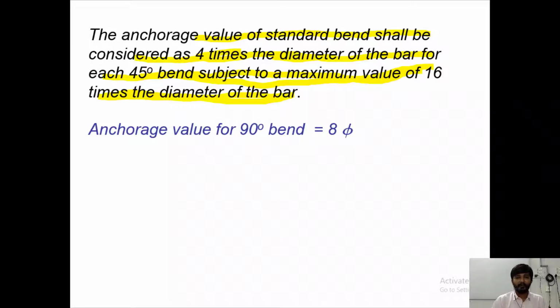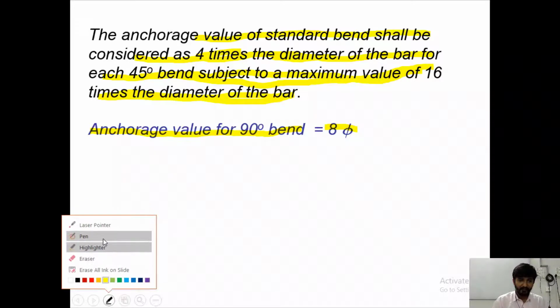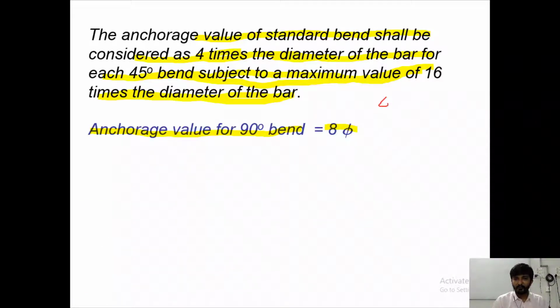So let us say the anchorage value for a 90-degree bend is 8 times the diameter of bar. As written in the first paragraph, for a 45-degree bend the value is 4 times the diameter of bar, so 4 into 5. With each increment of 45 degrees, for 90 degrees it will be 8 into 5, right.